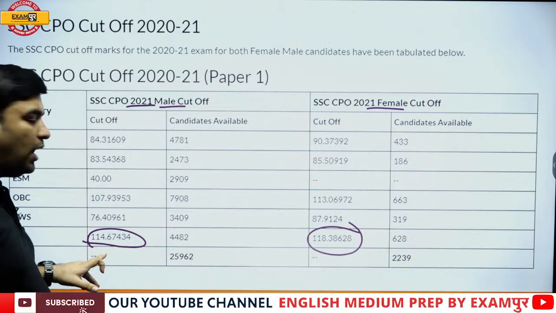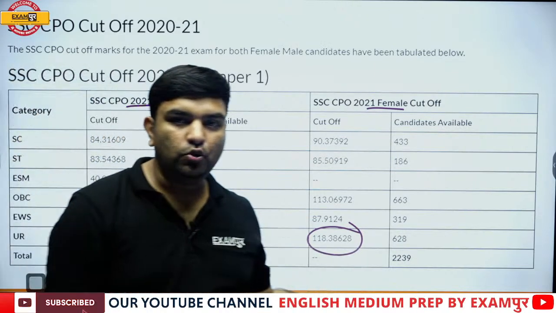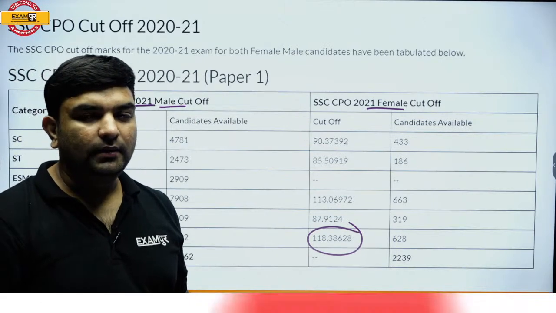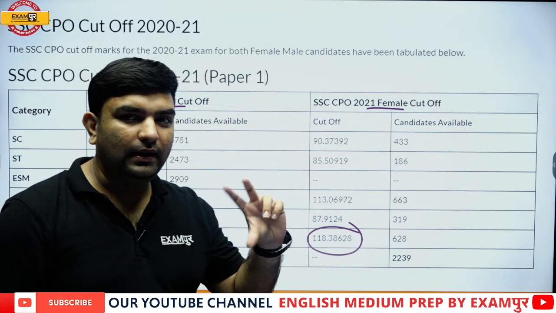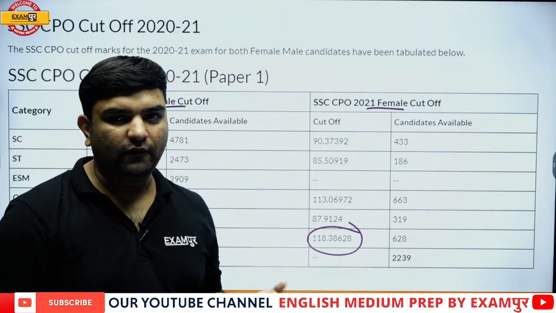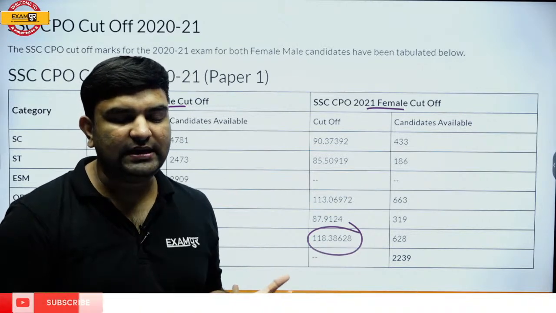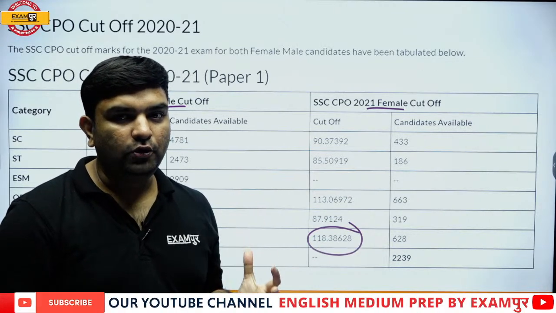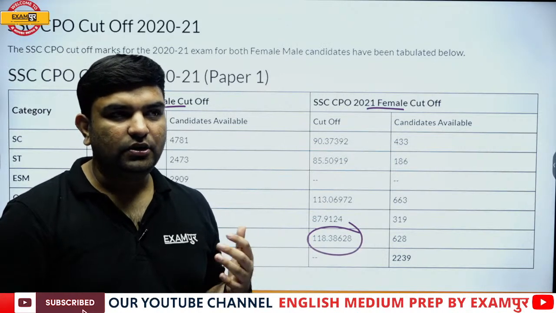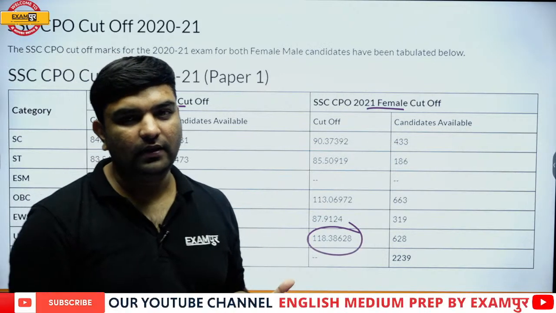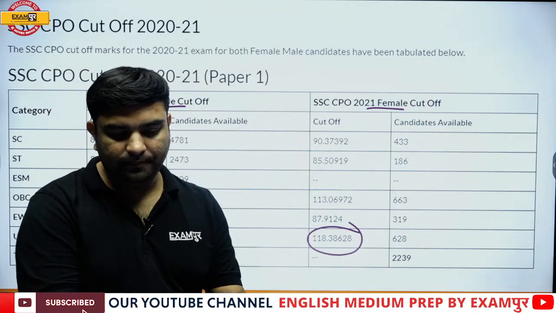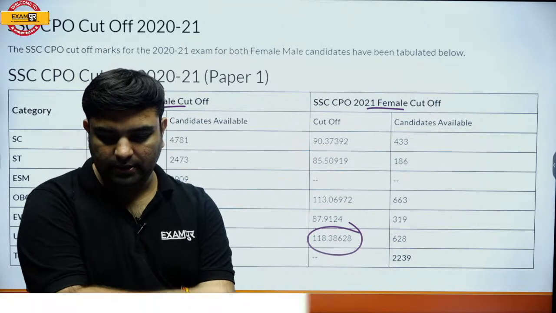Unreserved 114 out of 200. So the cutoff is not that high, but you need to be a little bit above the cutoff. You need to be quite above the cutoff, guys, if you want to finally secure your position, if you want to be in the merit list. Only surviving here will not work that much.